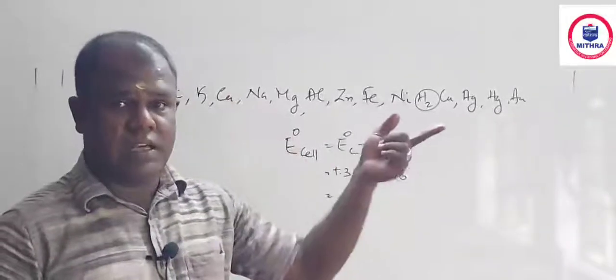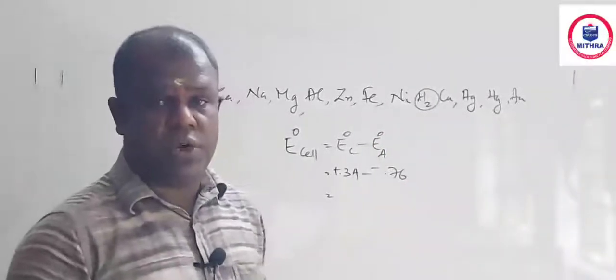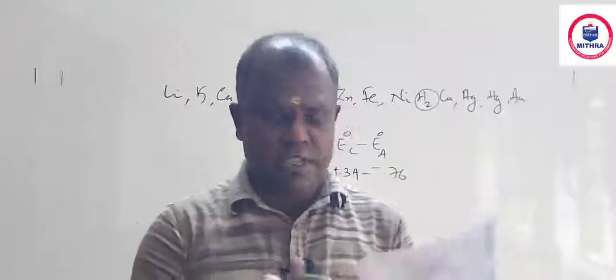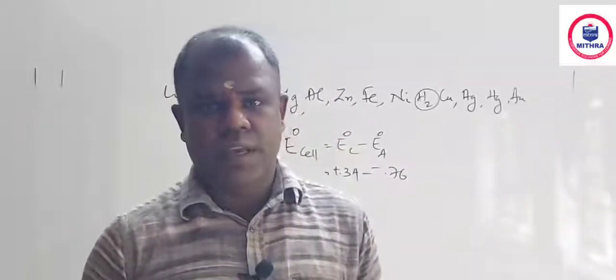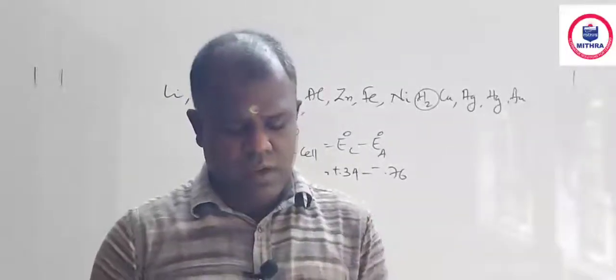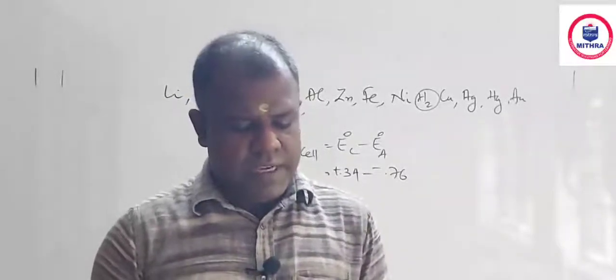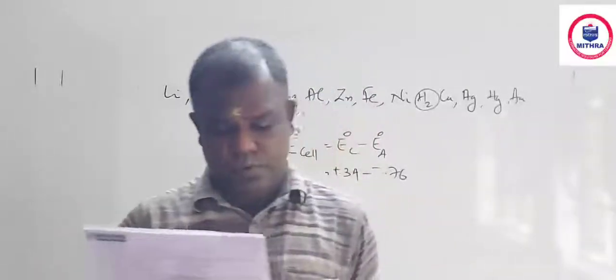Fluorine is the last element of the electrochemical series. Its potential is positive 2.87. So that is a powerful oxidizing agent, all of you know. So highest reduction potential indicates a powerful oxidizing agent, lowest indicates a powerful reducing agent. See, all these reactions are given as reduction. You just find the answer, that's all. I am leaving it to you.